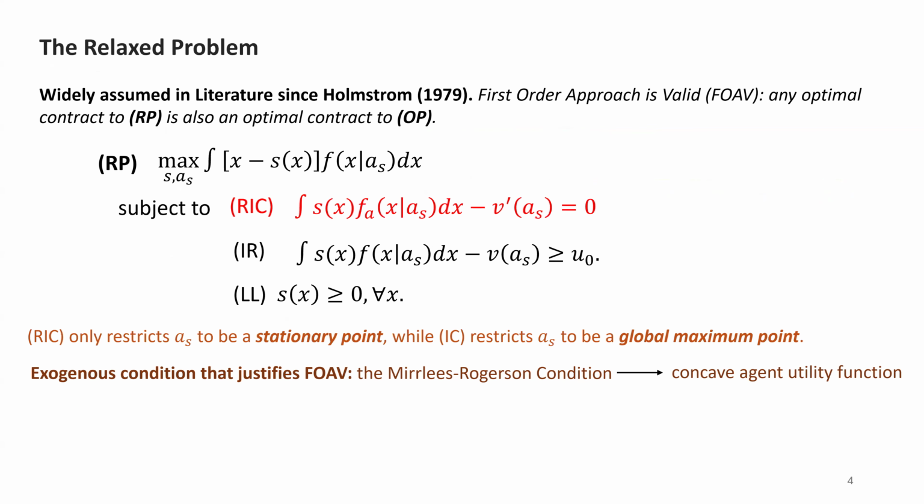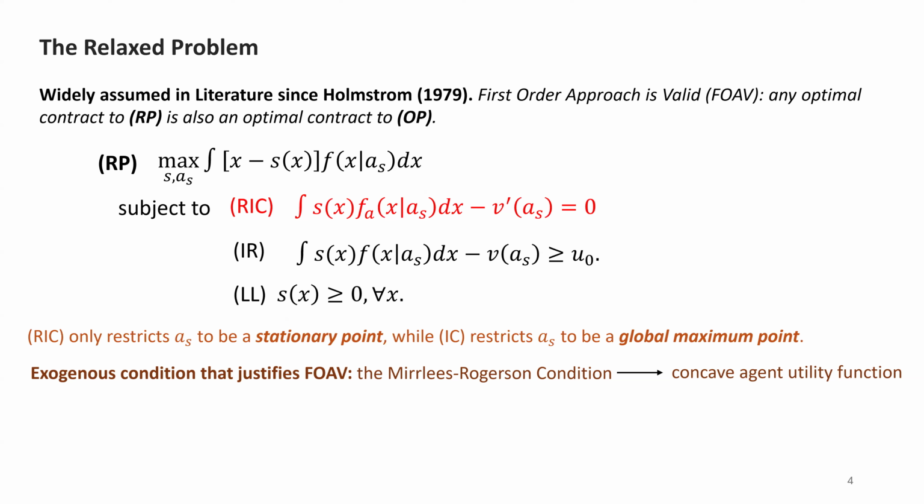To handle this problem, the literature usually chooses to solve a relaxed problem. They replace the IC constraint with the following RIC constraint. RIC only restricts the agent's choice to be a stationary point, but the IC constraint restricts the agent's effort to be a global maximum point. We know that these are not equivalent. So they assume that the first-order approach is valid, which states that any optimal contract to the relaxed problem is also optimal to the original problem.